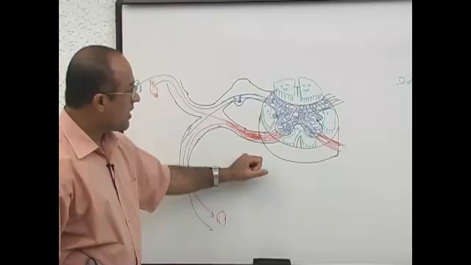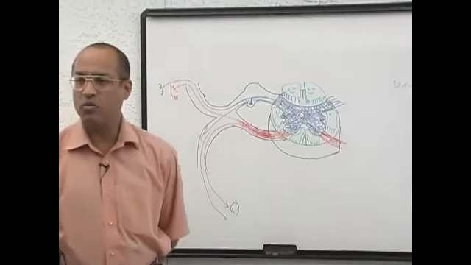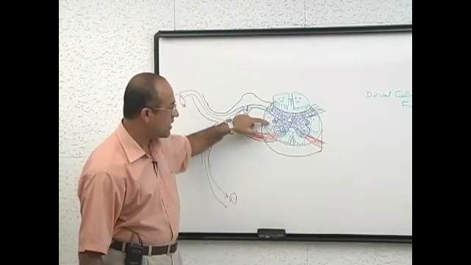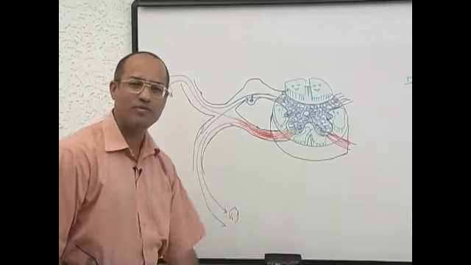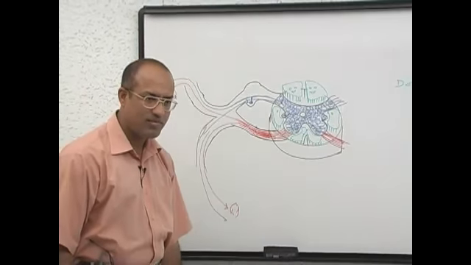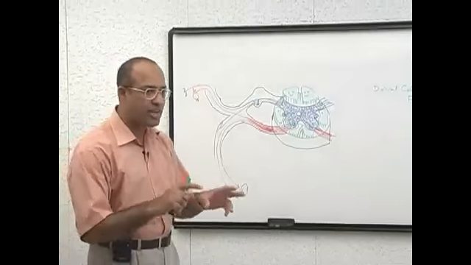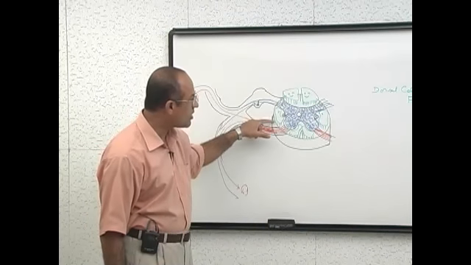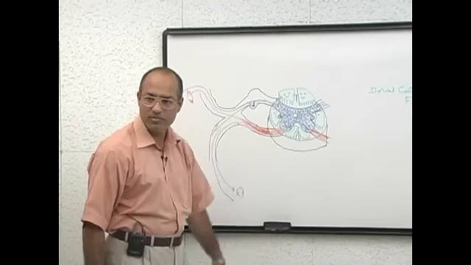Right? So, in the spinal cord, how many major white matter areas are there? Dorsal column, lateral column, and anterior column. No problem up to this? So when we talk about the tracts, tracts must be running in dorsal column system or lateral column system or anterior column system.